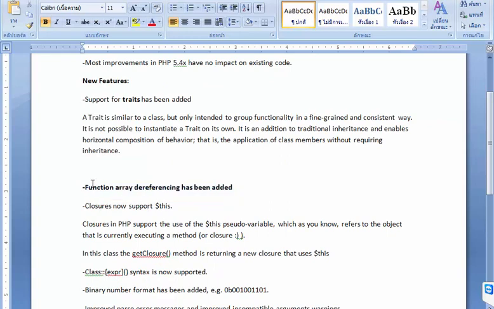There's also another feature, which is function array dereferencing, that has been added.